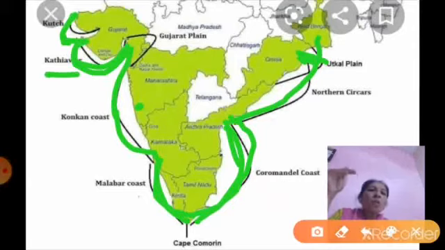Okay, so these coastal plains are divided into five major parts, that are Kathiawar coast, Konkan coast, Malabar coast, Coromandel coast and northern Sircars.